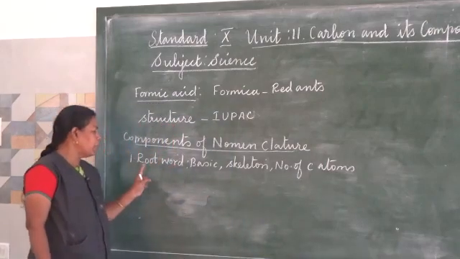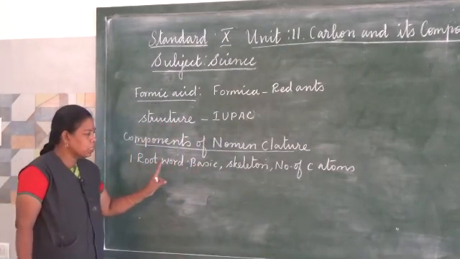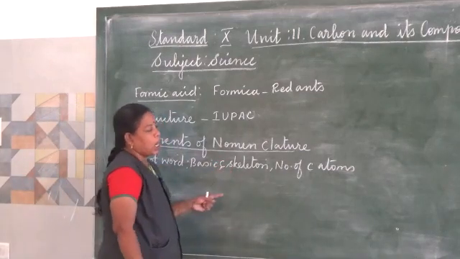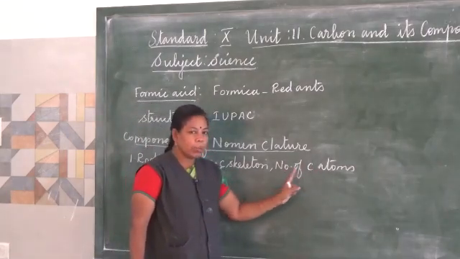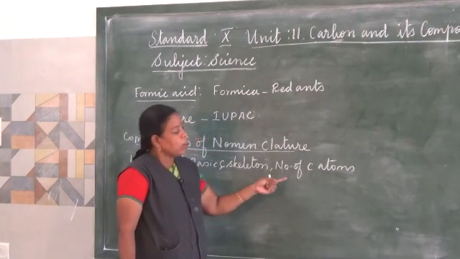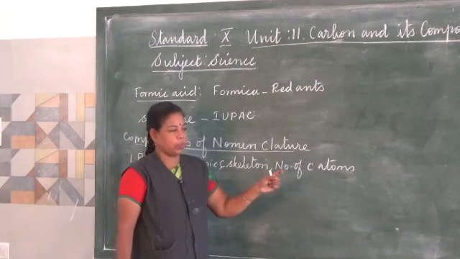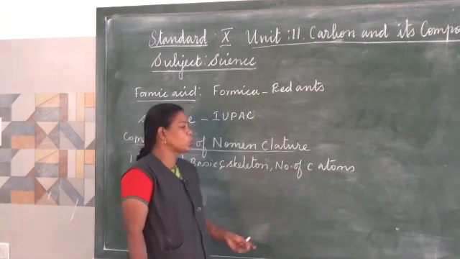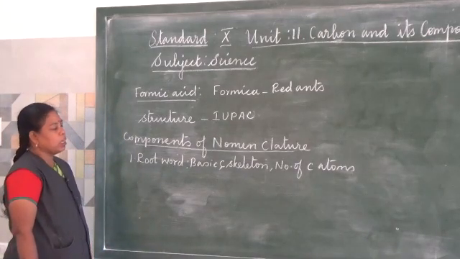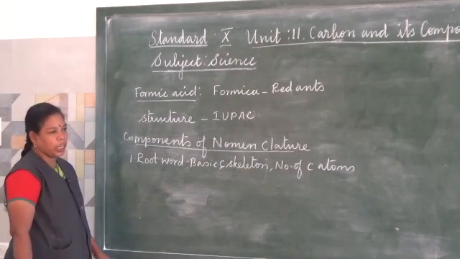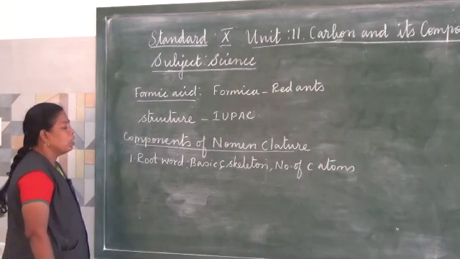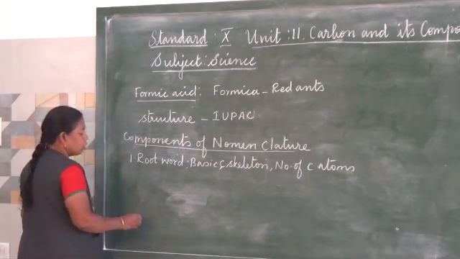So what do we learn from the root word? The root word is the basic unit and it describes the carbon skeleton. It gives the number of carbon atoms in the carbon chain, and how the atoms are arranged. The pattern of arrangement is also given by the root word. The numbers 1 to 10 for the carbon atoms linked in the chain are derived from Greek numerals.